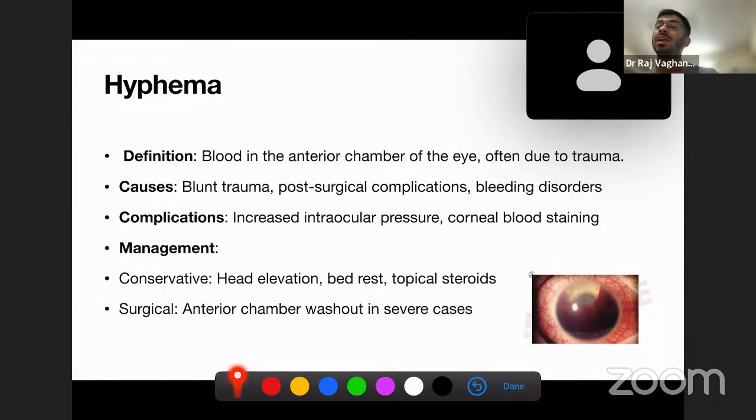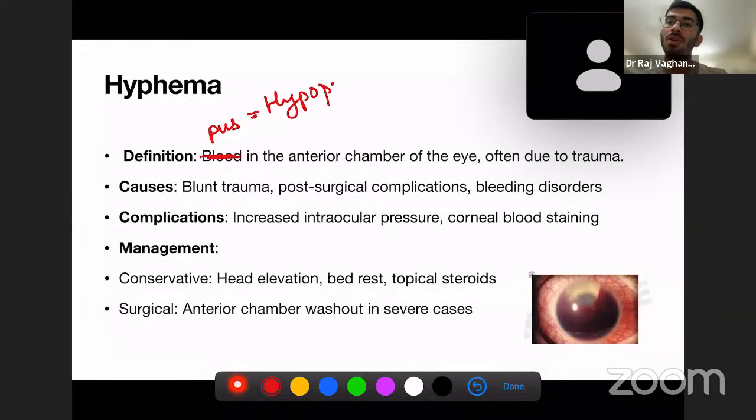Similarly, if pus is getting collected in the anterior chamber instead of blood, then it will be known as hypopyon. If there's pus in the anterior chamber, that is known as hypopyon. If there's blood in the anterior chamber, that is known as hyphema. Just know the difference between these 2 words.